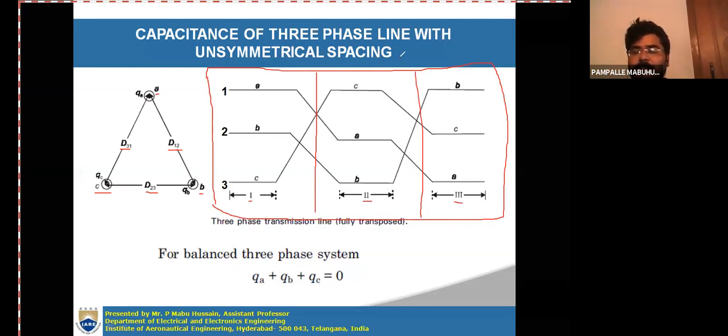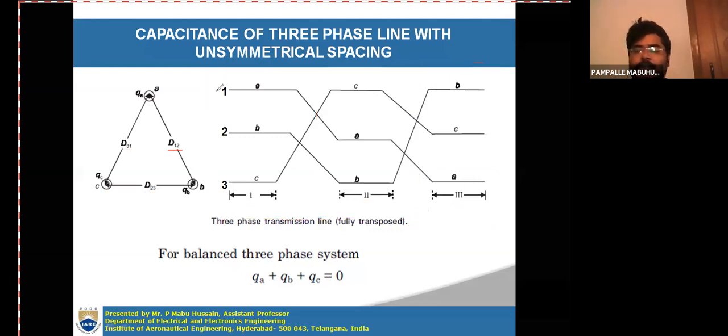Here you have three positions of the conductors: 1, 2, 3. What is meant by transposition is that every conductor in a three-phase system will occupy every position of all the other conductors in a complete transposition cycle.